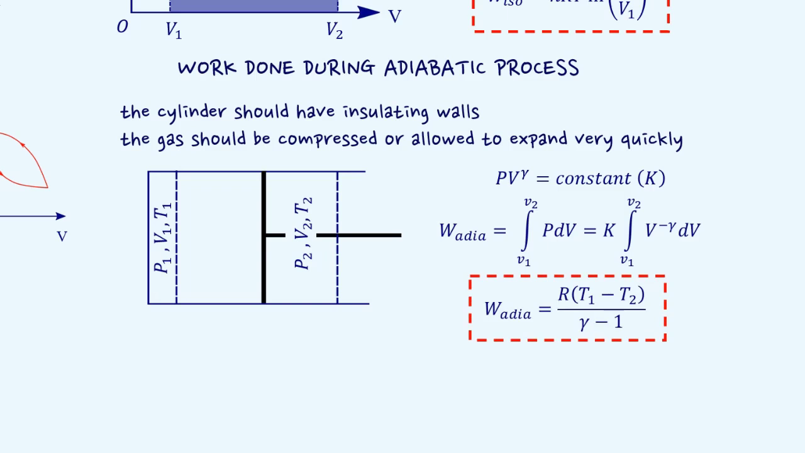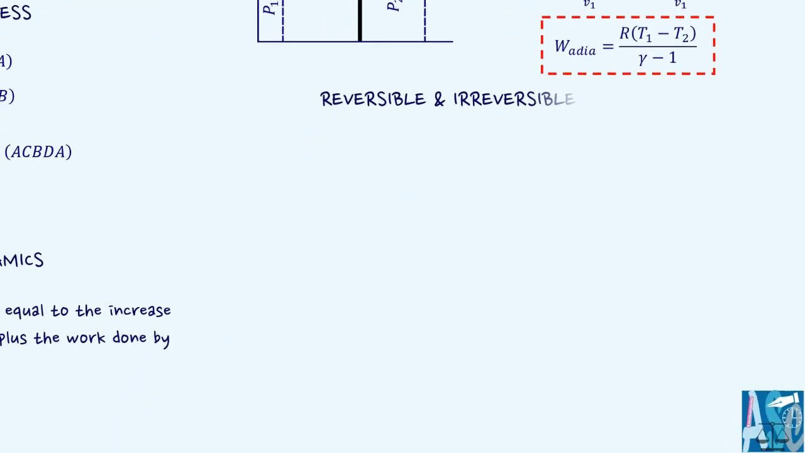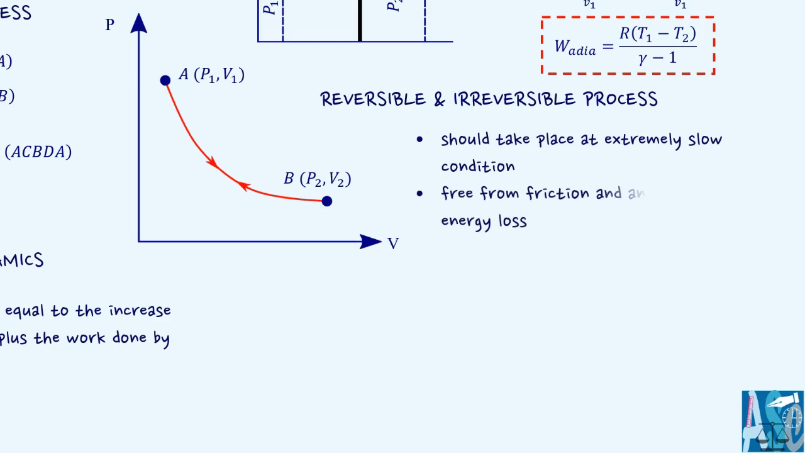Any process which can be made to proceed in the reverse direction so that it passes through exactly the same states in all respects as in the direct process is called a reversible process. The PV diagram for a reversible process is shown here. A process can be reversible if it takes place at an extremely slow pace and is free from any sort of energy loss. As we can understand, the first law of thermodynamics is a form of the principle of conservation of energy.